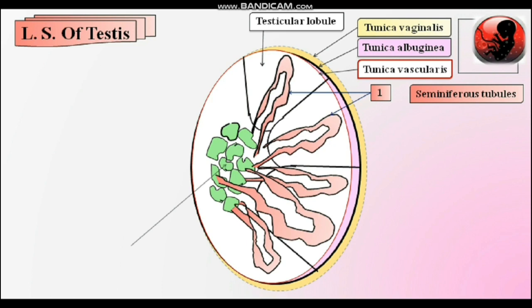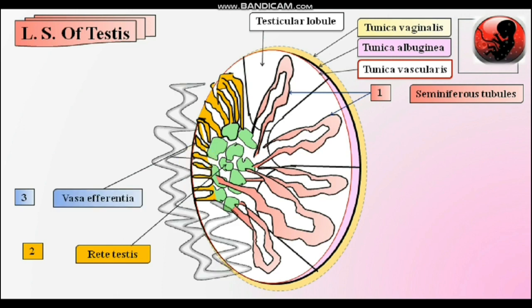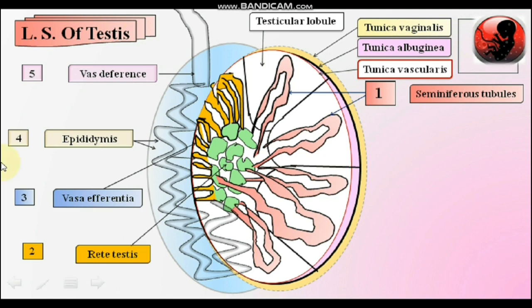All these seminiferous tubules converge at the posterior border of the testes and form a network of tubules known as the rete testis. From the rete testis arise 12 to 20 fine tubules known as vasa efferentia, and all these vasa efferentia join to form a large, about 6-meter long tube known as the epididymis. And this epididymis further opens into another duct, that is the vas deferens.